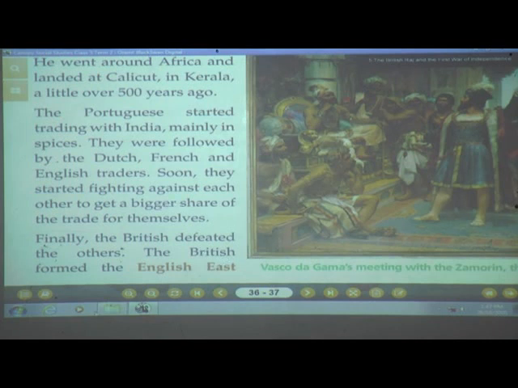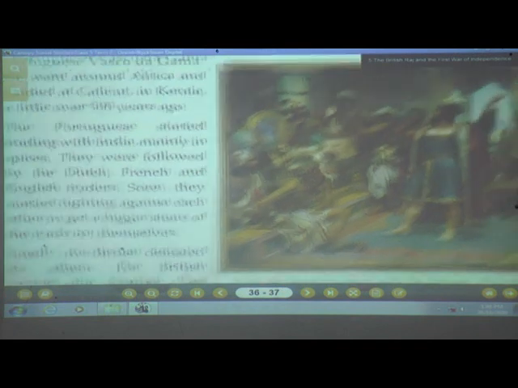The British formed the English East India Company. Where? In India itself. They fought amongst themselves, and since the Britishers were stronger, they won the fight, and they formed the East India Company in India in the year 1600 for trading in India. Why did they form that company? Just for the sake of trading with India.